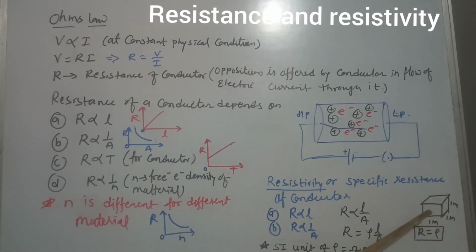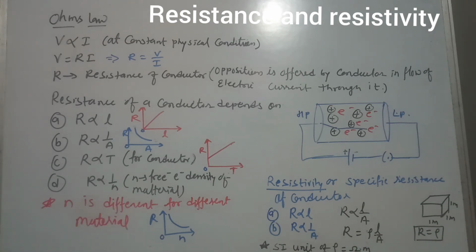Suppose we consider a cube of side 1 meter. For a cube, length is 1 meter and area of cross section is 1 meter square. So in place of length we can write 1 and in place of area we can write 1. When L and A are both 1, then R is equal to rho.